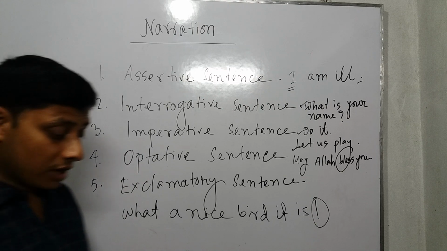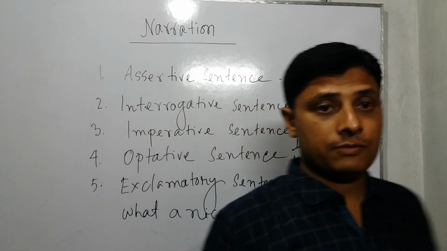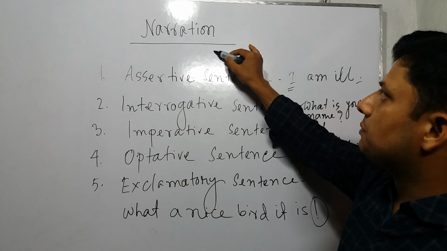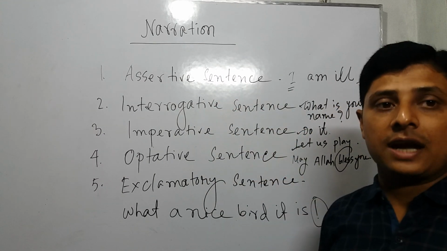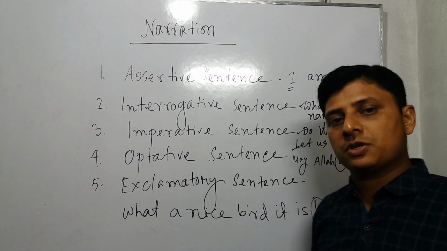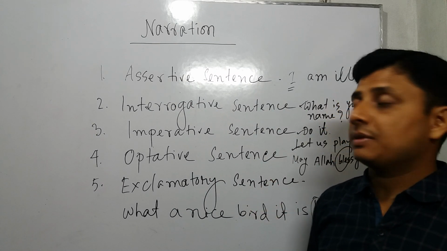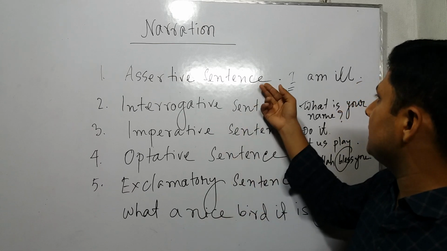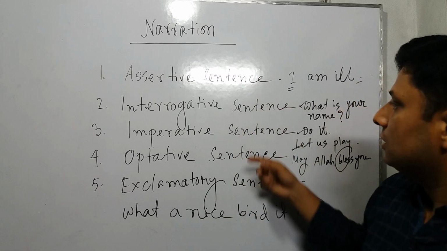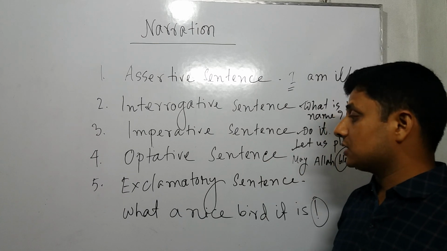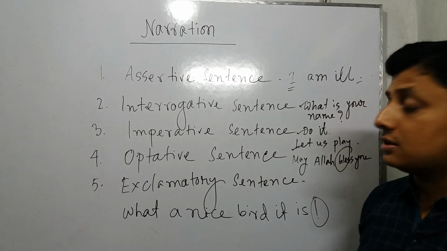So what do we learn from this topic? Narration depends on sentence. Sentences are 5 kinds: assertive, interrogative, imperative, optative, and exclamatory. And we have learned some examples of each of these sentences.